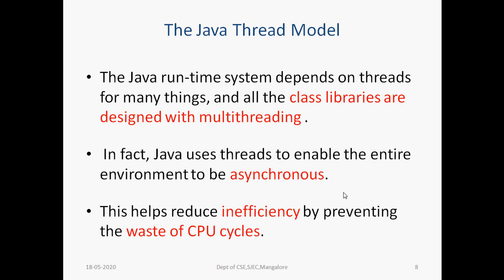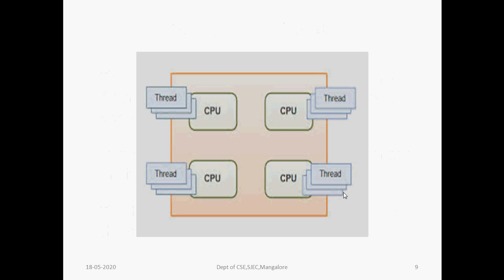Using this multi-threading, we can reduce the inefficiency by preventing the waste of CPU cycles. So here Java supports the thread model with the help of class libraries. All Java class libraries are supported with multi-threading, and so these threads enable the entire environment to be asynchronous. So this is the diagram. In recent technologies we have dual core, quad core, octa core CPUs. In this example there are 4 CPUs, and each CPU is responsible for executing its own threads.